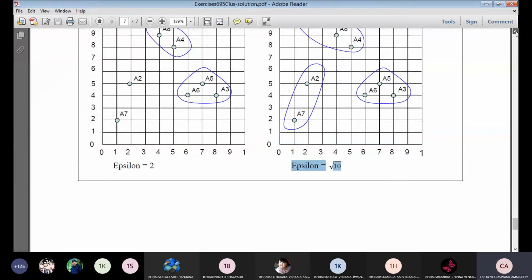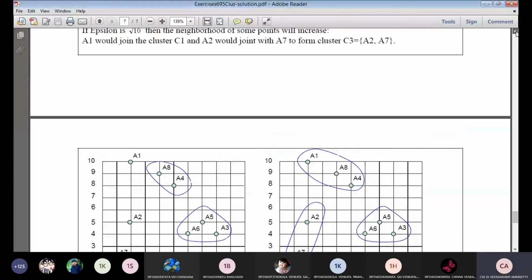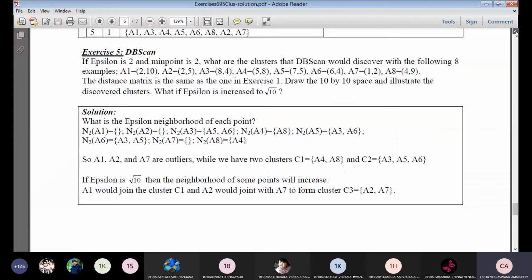So the requirement of the DBSCAN algorithm is, first, we need to consider the minimum points and epsilon value. Based on these inputs, and also the set of points, which are required for our model. In this example, I consider 8 different points. Based on these 8 points, first I compute the proximity matrix or distance matrix among the points. Then I need to consider the epsilon value. Based on the epsilon value, I need to compute the neighborhood of each and every point.